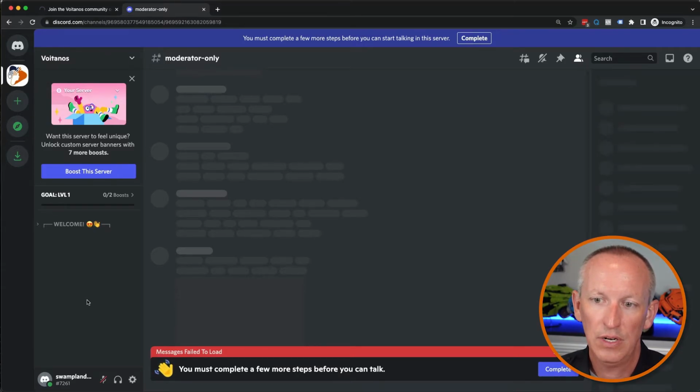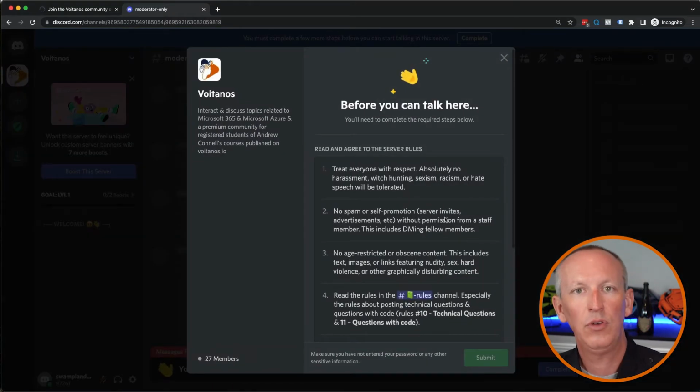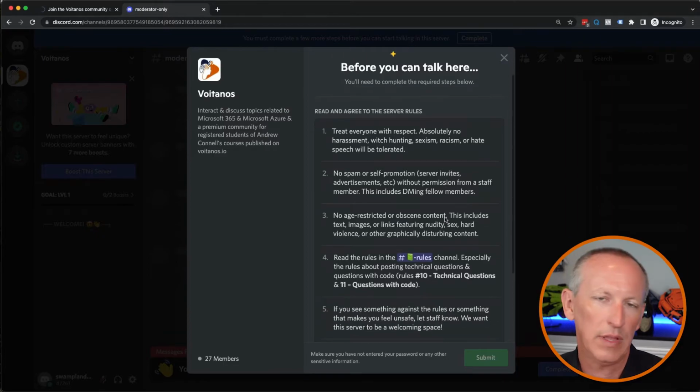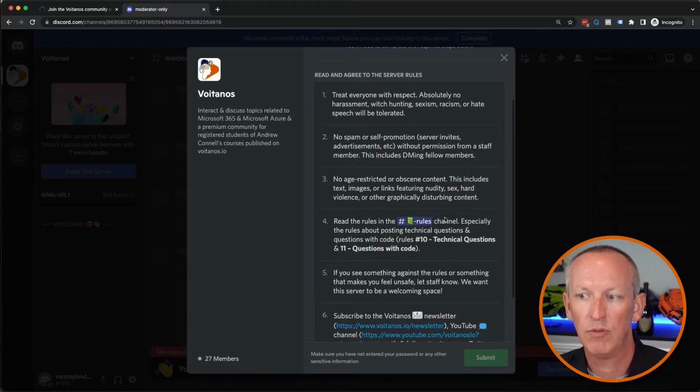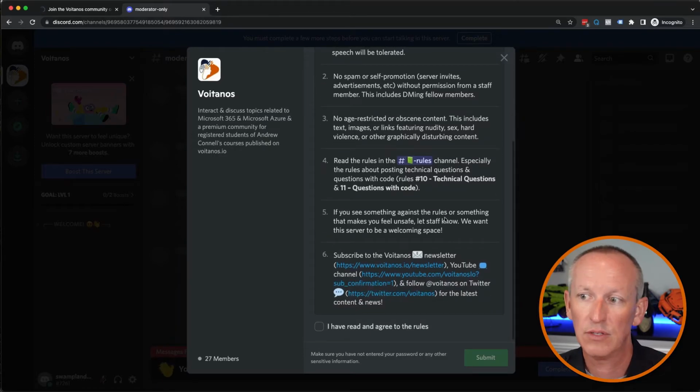A couple of things you're also going to notice is that there's really nothing listed over here in the channels available to me. It says I must complete a few more steps before I can start talking on this server, and it's listed down here at the bottom as well. So I'm going to click on either one of these buttons, and I have to read the welcome message, which includes the terms and conditions and the rules for this server. Things like treat everybody with respect, no spam, no age restricted or obscene content, read the rules. If you see something that's against the rules, let me know, and then some other information. So I'm going to check off and say I've read the rules and I agree.